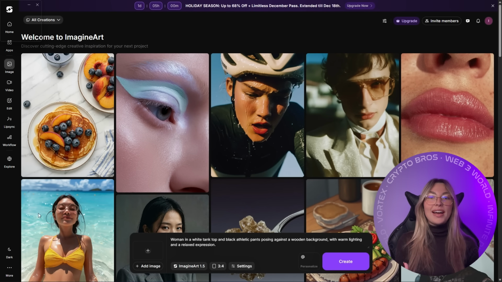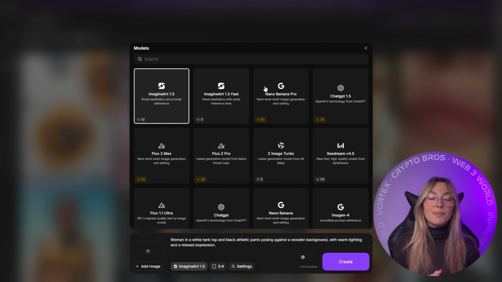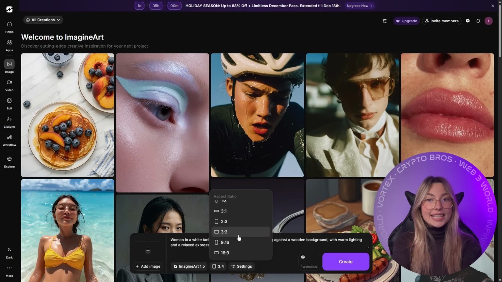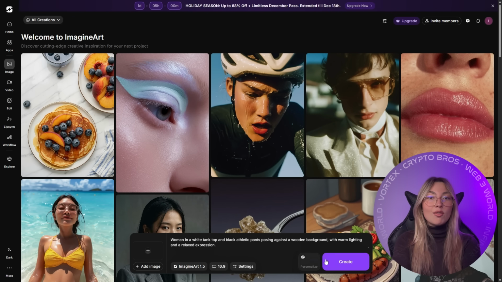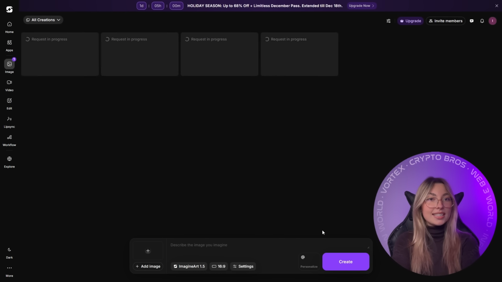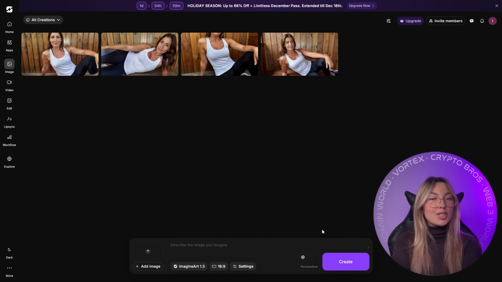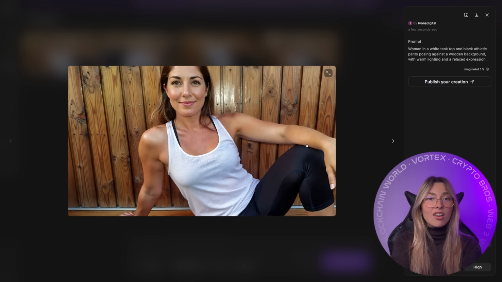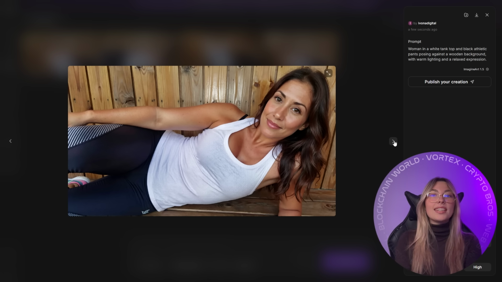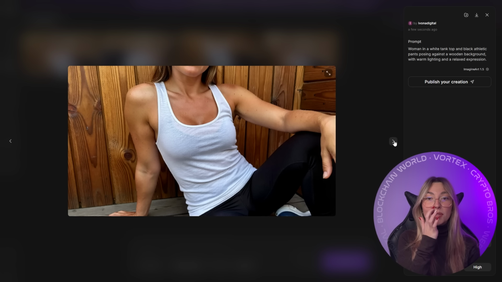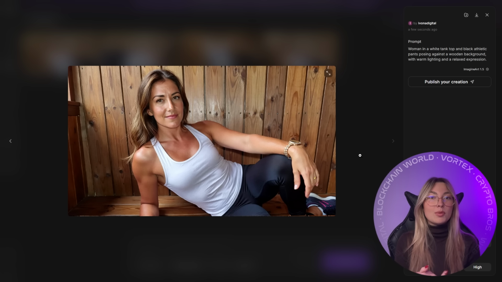But what actually surprised me was their own flagship model, ImagineArt 1.5. Now this thing produces realism that honestly rivals and in many cases beats Midjourney, ChatGPT image models, and Nano Banana itself. Now look at this. You've got natural skin texture and pores, proper lighting fall off, stable facial geometry, correct anatomy, no plastic and cartoon look. This is the difference between something that looks AI and something that looks human. And it uses way fewer credits, so you can experiment without burning money.